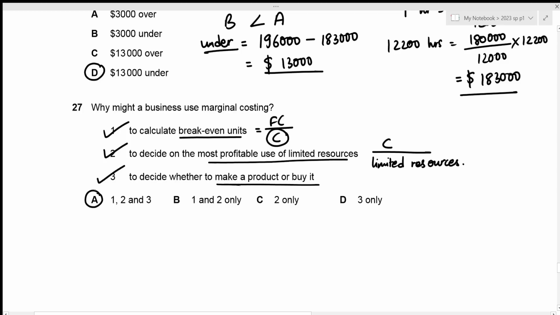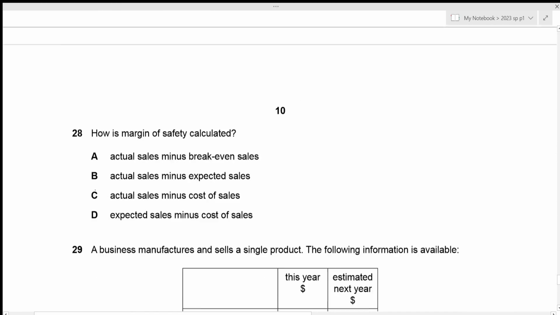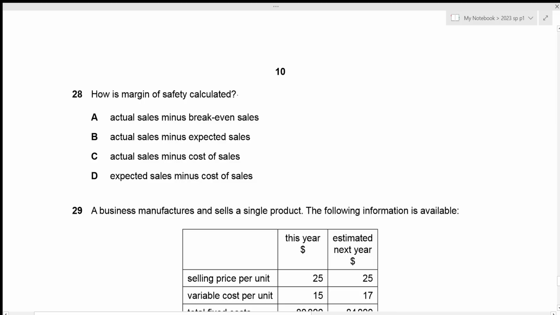Now we can move towards question number 28. How is margin of safety calculated? Okay, so the formula for margin of safety is just going to be actual sales minus actual break-even sales. We're just looking for this one, and that is given in option A. That's the correct answer. Now we can move towards question number 29.